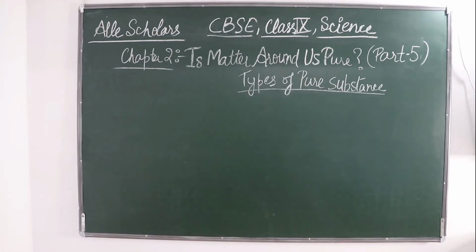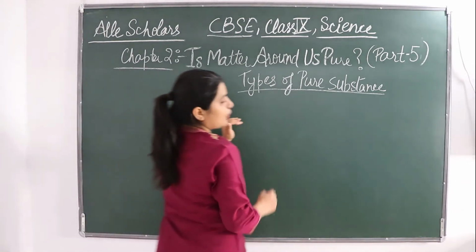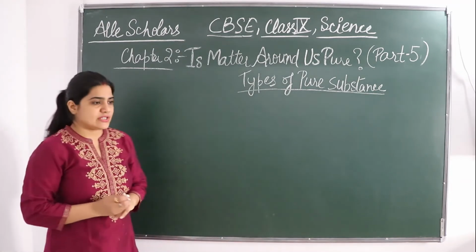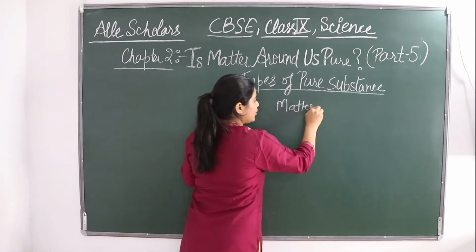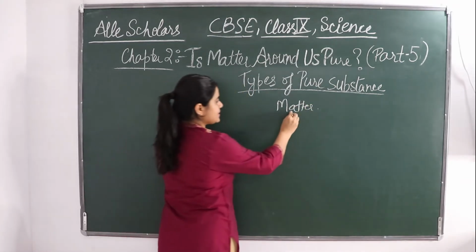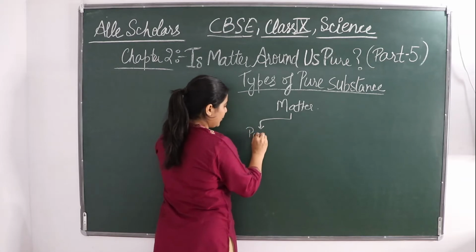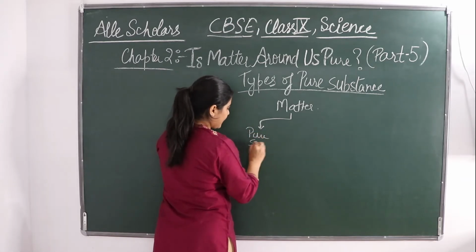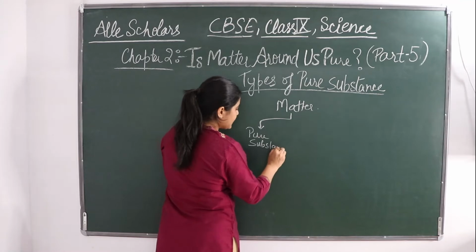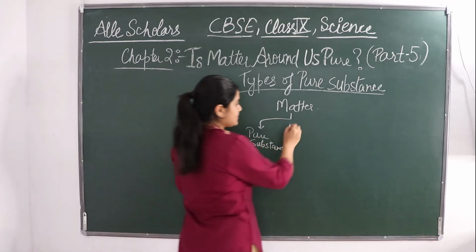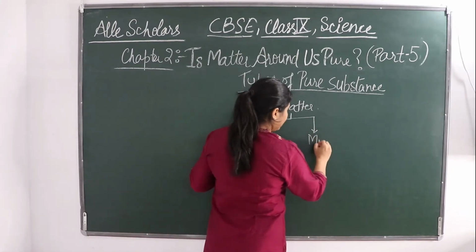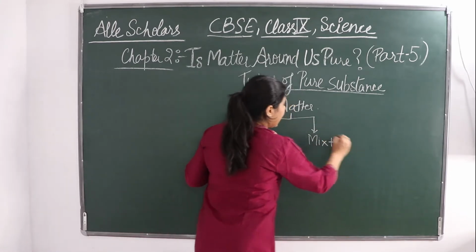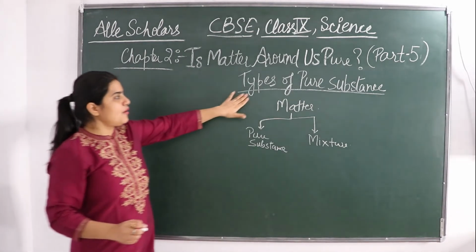So now we shall see about types of pure substances. As we have already discussed in the starting of the chapter, matter has got two types of substance. One is a pure substance, and the other one is the impure substance, or you can call it a mixture. Impure substance is a mixture. And now we will see the types of pure substances.